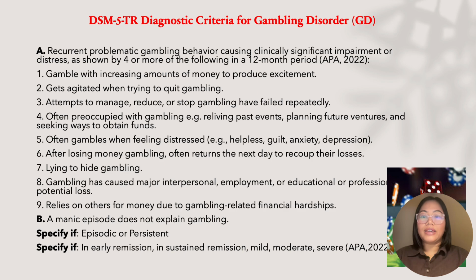Severity is classified as mild, moderate, or severe. Remission is categorized as early as 3 to 12 months without meeting criteria, or sustained 12 months or longer without meeting criteria. The gambling behavior must not be better explained by a manic episode.